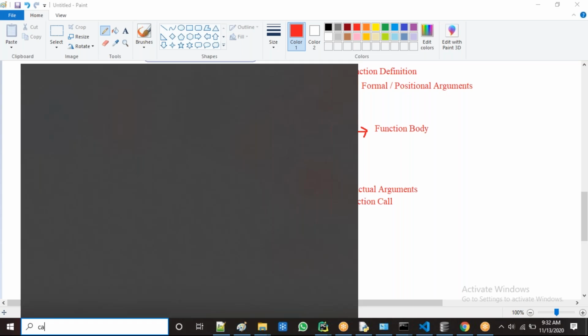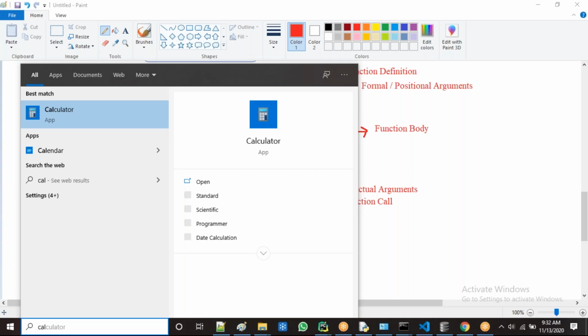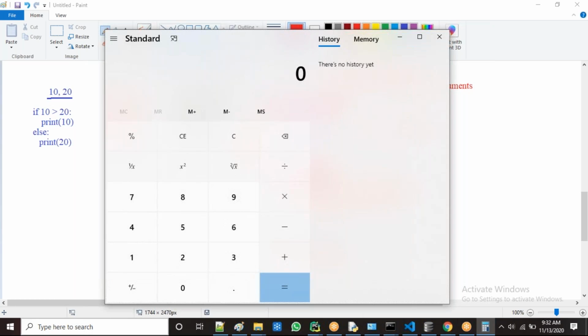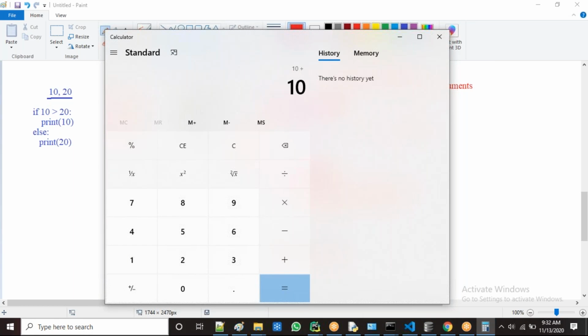For example, guys, let's take the calculator. A calculator is also a program, guys. I'm giving 10, 20. So as a user of the calculator, I'm giving the actual values to execute the program. Internally in the program, they will take 10 into one variable, 20 into another variable. Then they use the plus operator and make the addition operation.